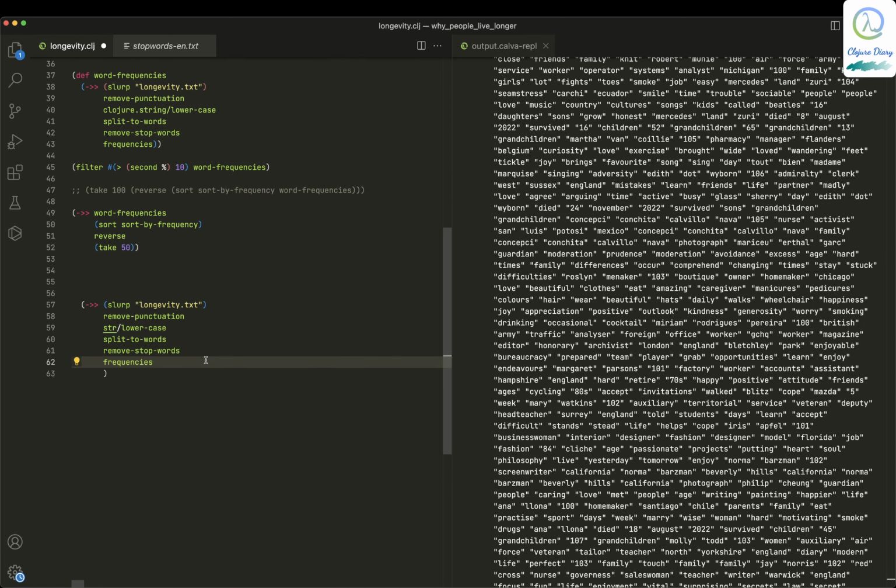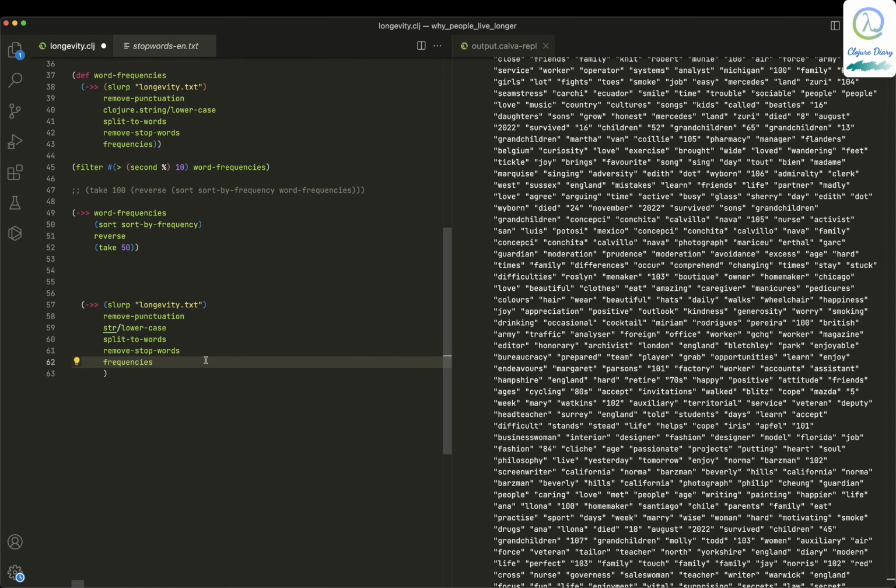Okay, so colonel appears one time, 102 appears four times, 104 appears six times, what appears 17 times, veteran appears 17 times. Of course, if you're old, you will be a veteran. Worker appears 20 times, maybe doing physical work or something like that. Or maybe if you're named Jacob, you'll live longer. So that's how it is. Now you've got the word frequencies in a variable called word frequencies, and we can do whatever we want with it.